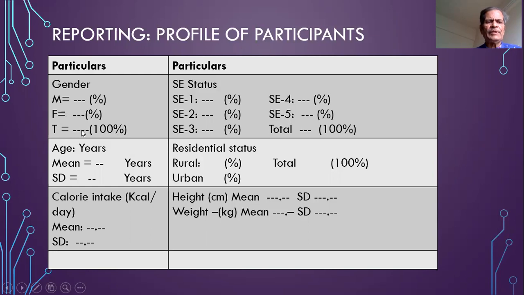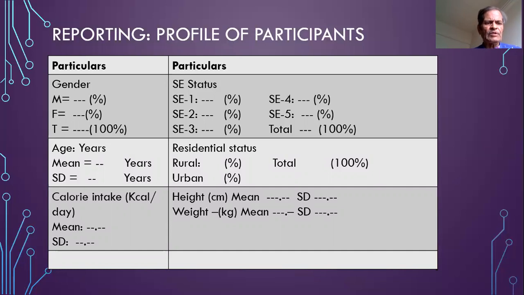Otherwise, if the total over here is 1000 and the total over here is 995, that means in 5 individuals, the socioeconomic status was either not recorded or was not entered in the data sheet, and that's why this has occurred. So such types of errors can occur, and this sort of reporting ensures complete reporting.